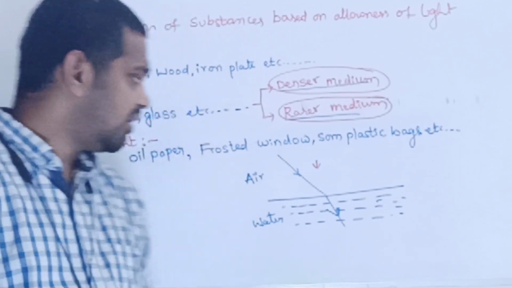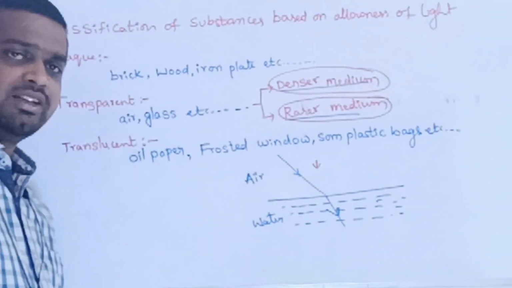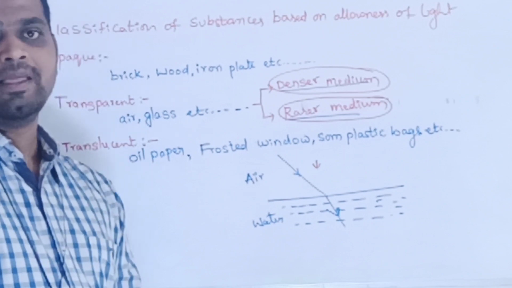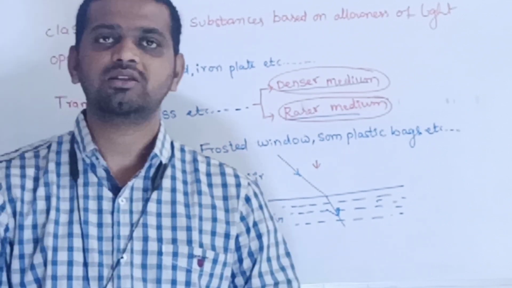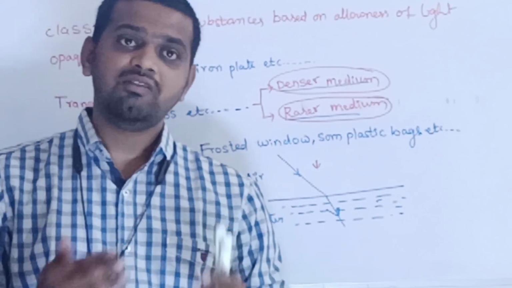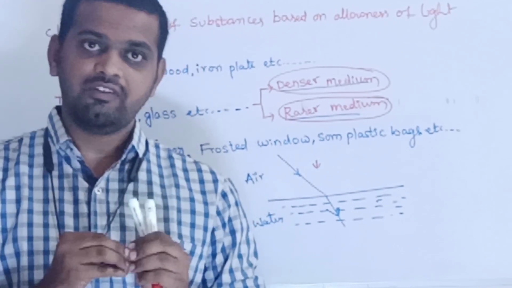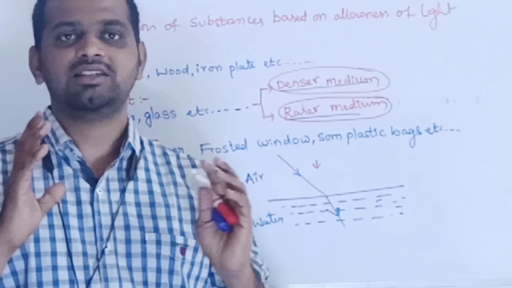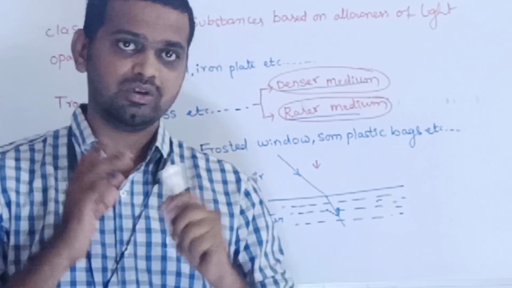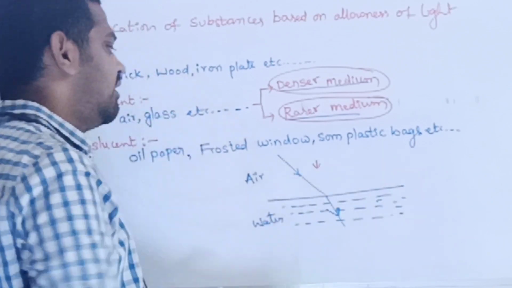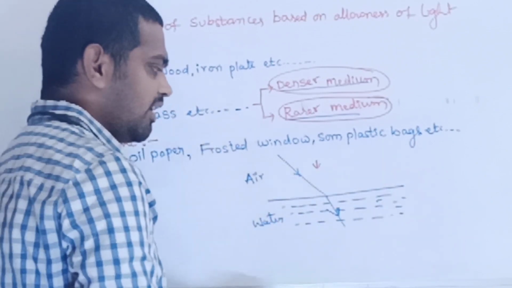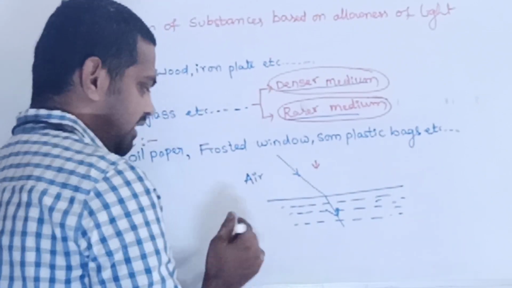Coming to the third classification, translucent substance, the substance which allows light through them partially. Such kind of substances are called translucent substances. Means they will allow both reflection as well as refraction. That you should understand. See, suppose I had taken the interface of a translucent substance, here I had taken oil paper.